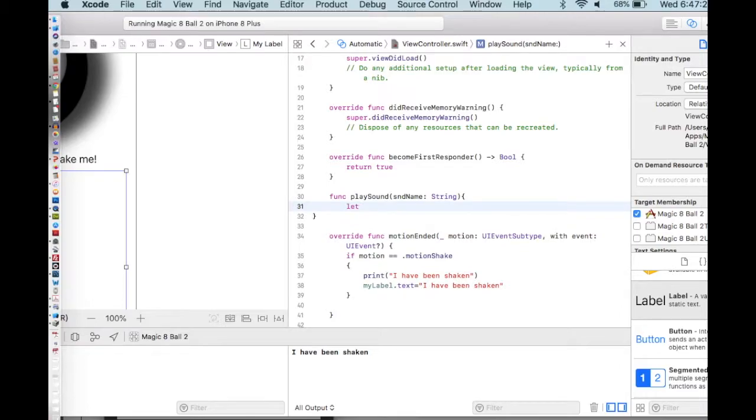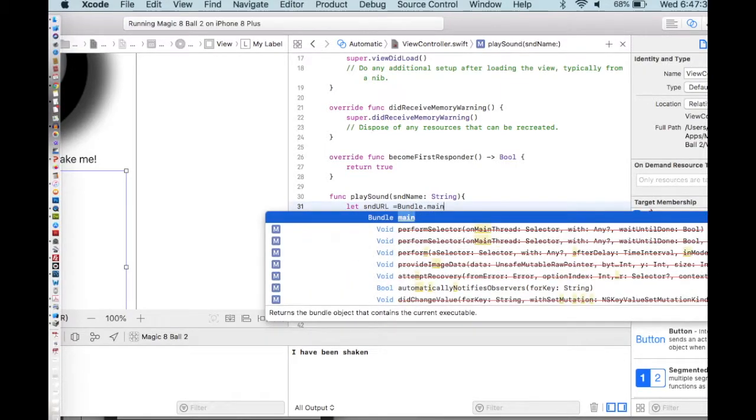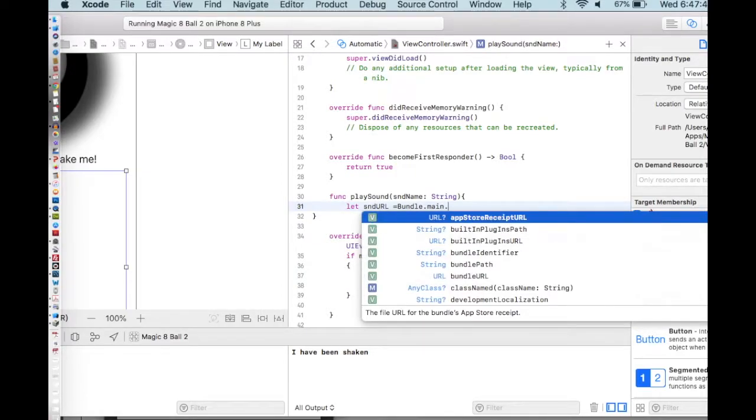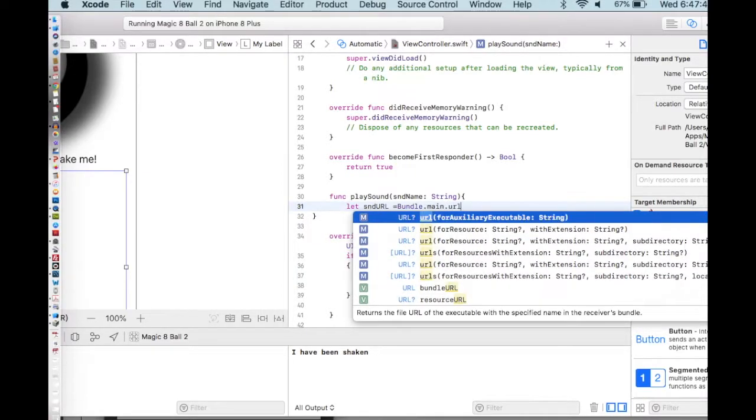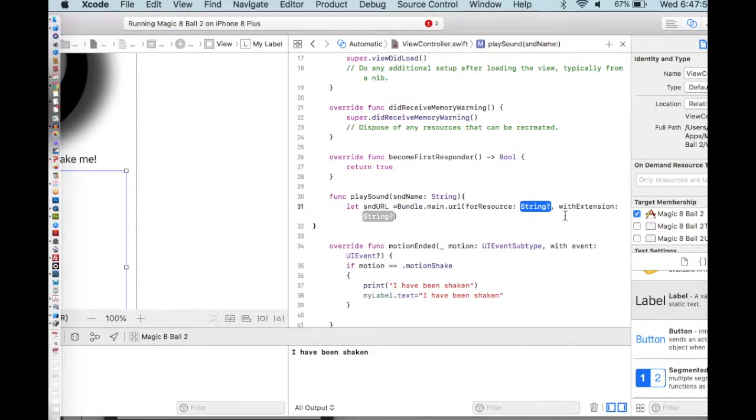I'm going to make something called sound URL, and this will be the address of our sound. Bundle.main.url, okay? And so when you start to enter this, we should get code completion for resource with string with extension. Okay, that's what we're after. So I'm just going to double click on that. Our extension is going to be MP3, because all of our sounds are MP3s.